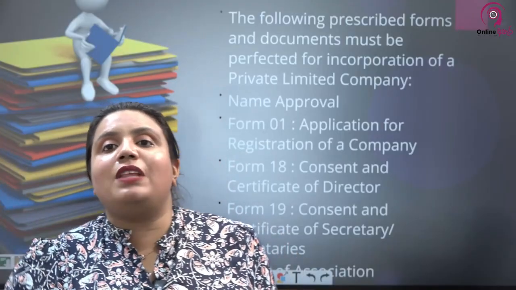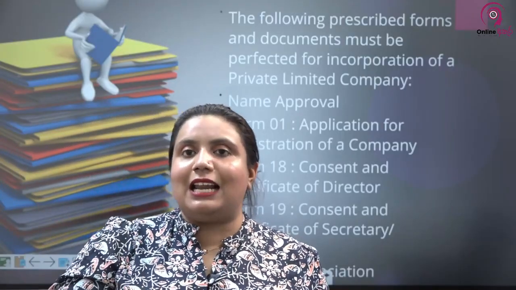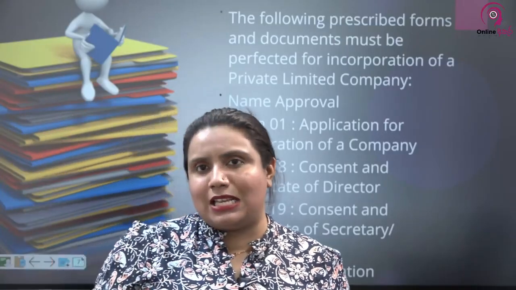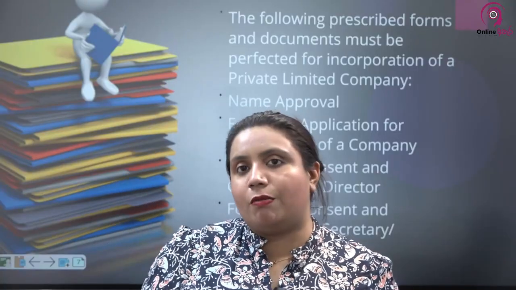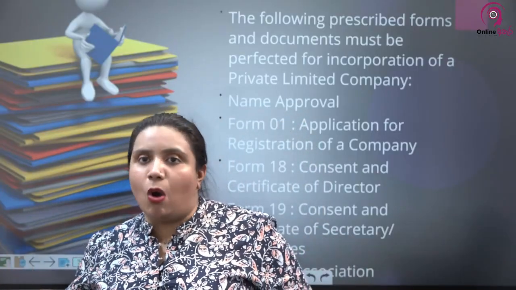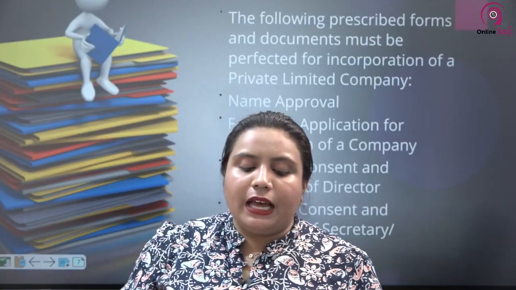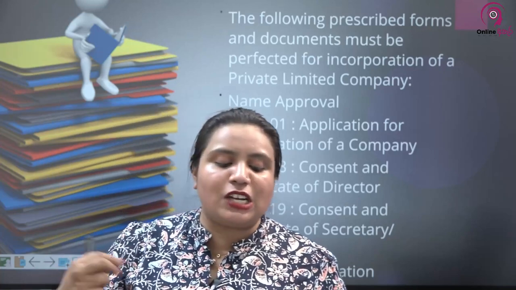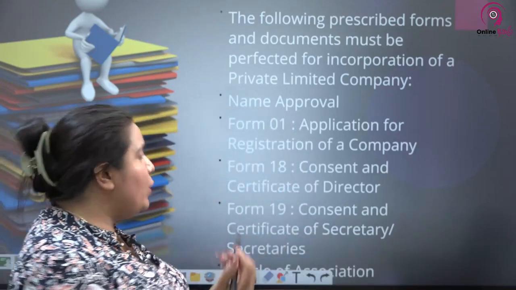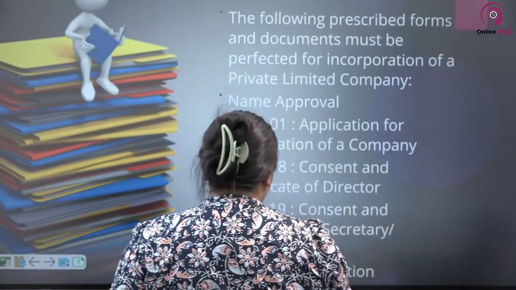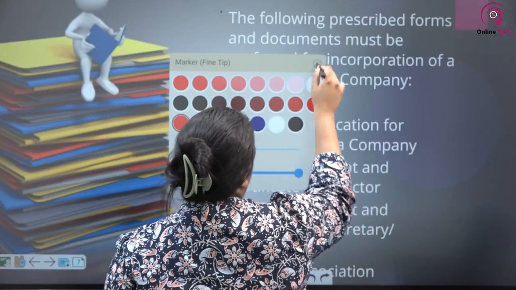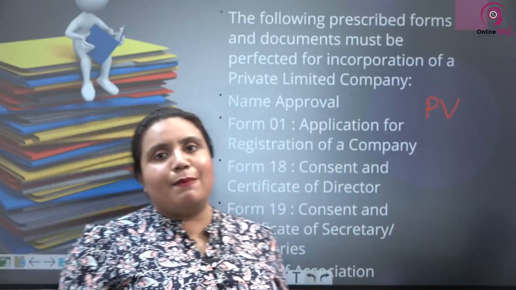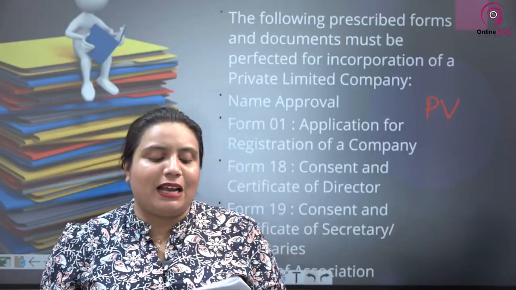Once you hand over all of these documents, consent forms, articles, declarations, form 1, everything, to the registrar of companies, the registrar will check all the documentation, and if it is in order, will enter the particulars of the company in the register and issue a company registration number, a unique number as the company number. You would have seen this. We call this the PV number. You would have seen this in different companies. If you have ever done any company work, it comes as a PV number. The new numbers are coming as a PV number. That number will be assigned by the registrar.